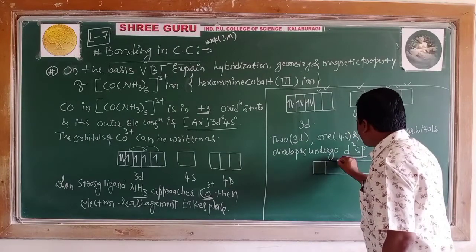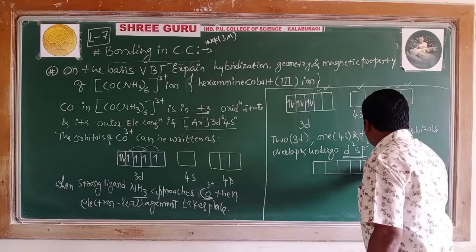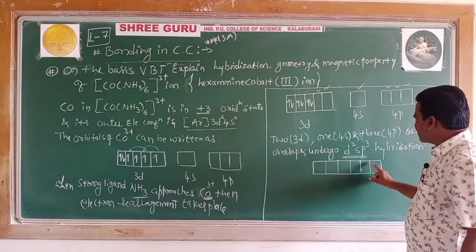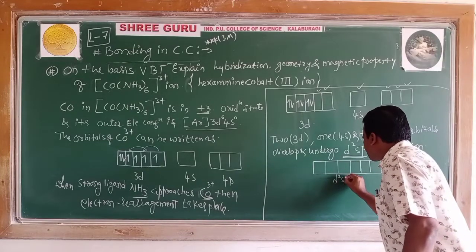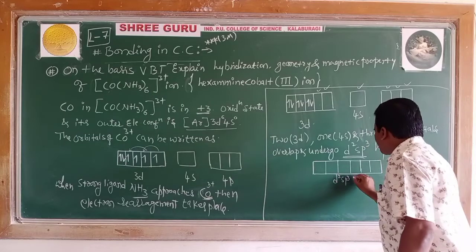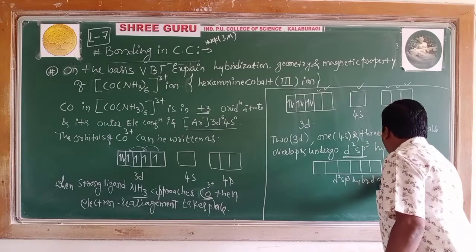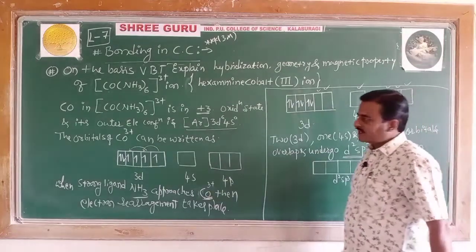One d2sp3, second, third, fourth, fifth and sixth: 1, 2, 3, 4, 5, 6. These are d2sp3 hybrid orbitals. Hope you got an idea.